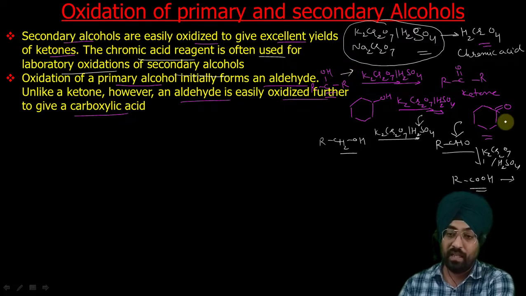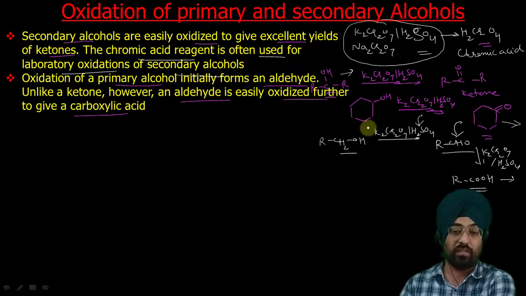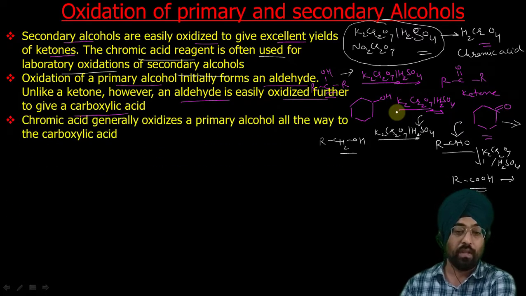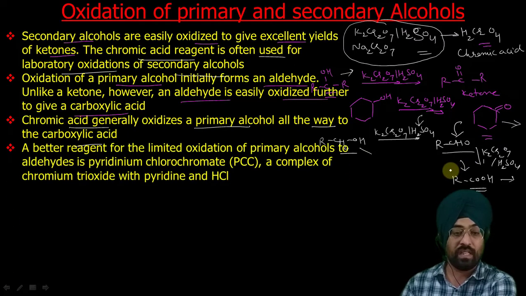Secondary alcohols give ketones, which are relatively difficult to oxidize further; we need harsher conditions, and the reaction takes place through cleavage of the carbon-carbon bond. As I have said, chromic acid generally oxidizes a primary alcohol all the way to carboxylic acid. I have written a reaction here with the carboxylic acid as the product.